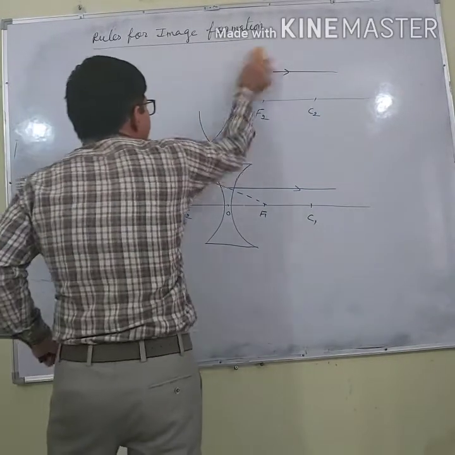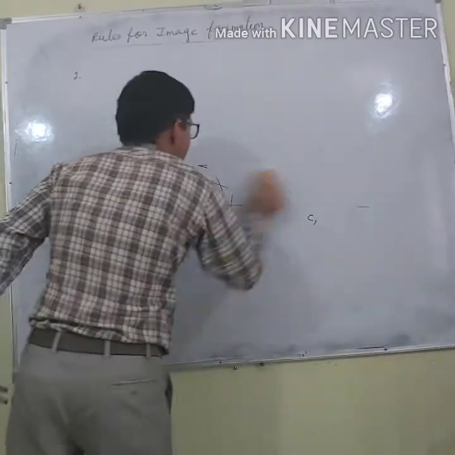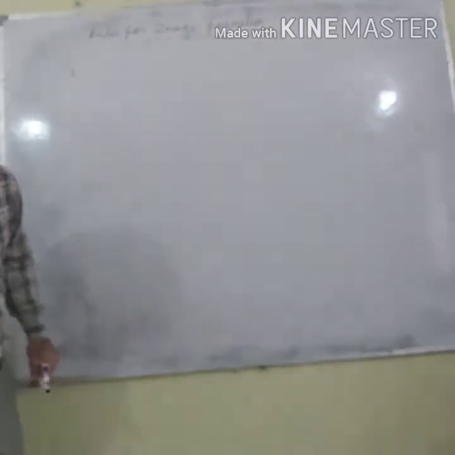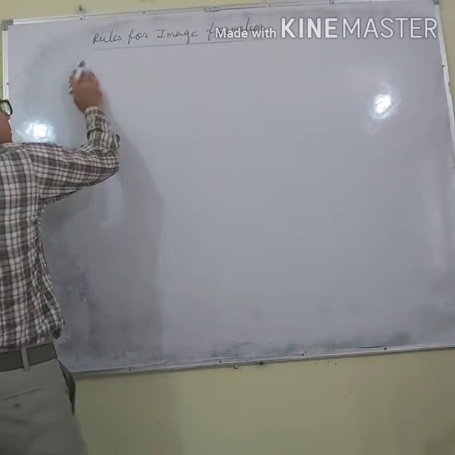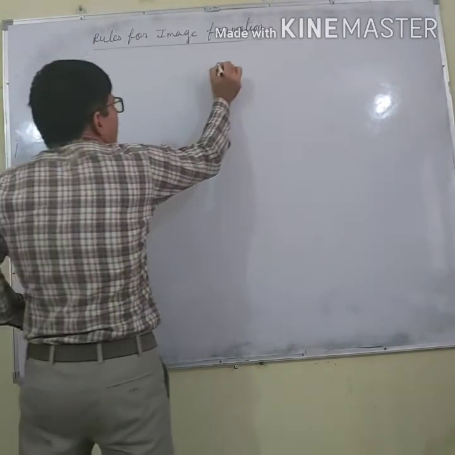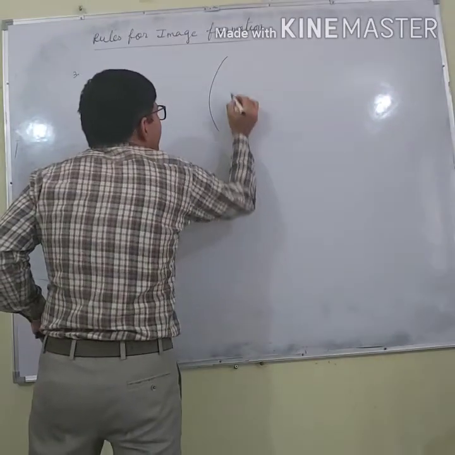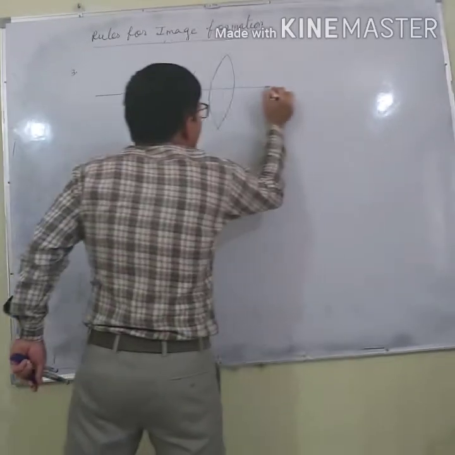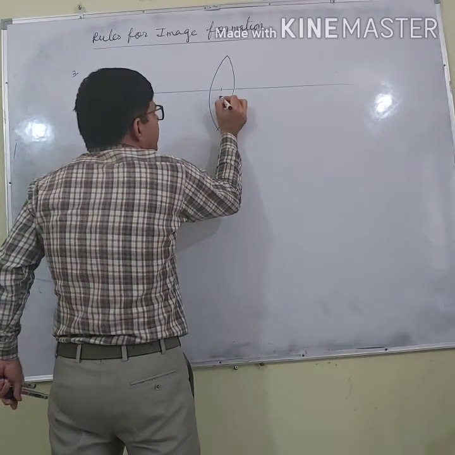And the third point is, whenever a ray of light passes through the optical center, let us say we are having this thin convex lens, and this point is the optical center.